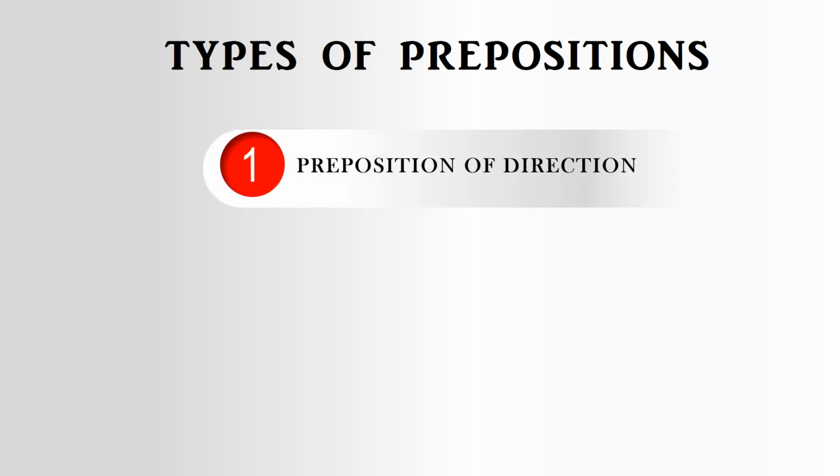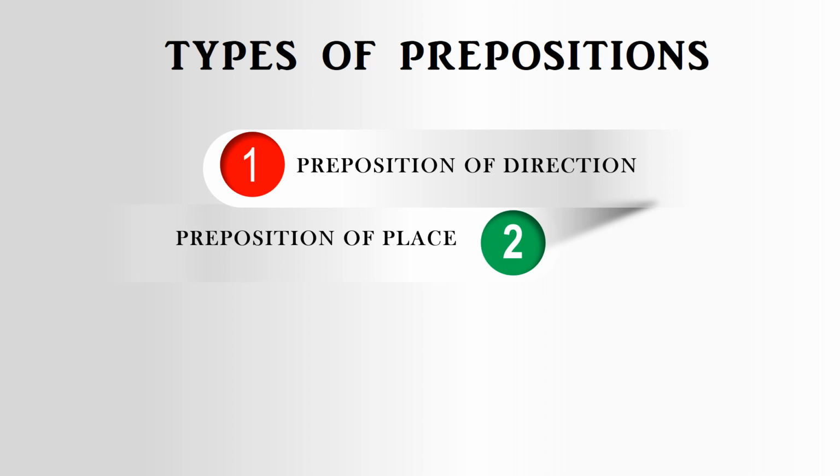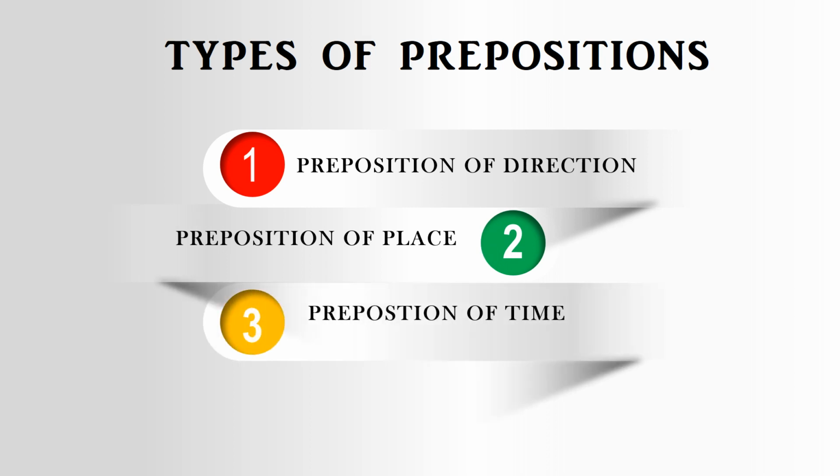So there are three types of preposition in English. They are preposition of direction, preposition of place, and preposition of time. We will discuss these types of preposition in the next video.